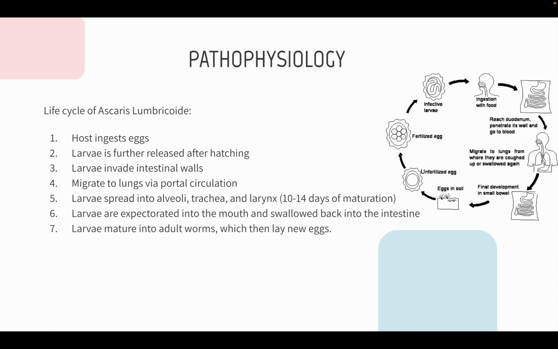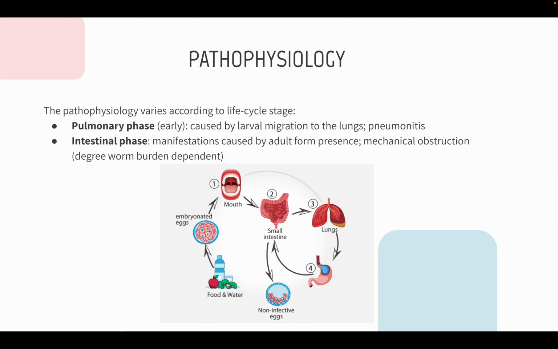Okay, so regarding the pathophysiology, basically the life cycle of Ascaris lumbricoides starts when the host ingests the eggs. The larva is then released after hatching and it invades the intestinal walls. Then, via portal circulation, it will reach the lungs. It can get to the alveoli, trachea, and larynx, where it matures. Then the larva is expectorated into the mouth and swallowed back into the intestine, where it develops into adult worms, which then lay new eggs. The female worm can produce around 200,000 eggs per day, which are very easy to find in the stool. So it divides into two main phases: the pulmonary, where it can cause pneumonitis, and the intestinal phase that can cause mechanical obstruction.